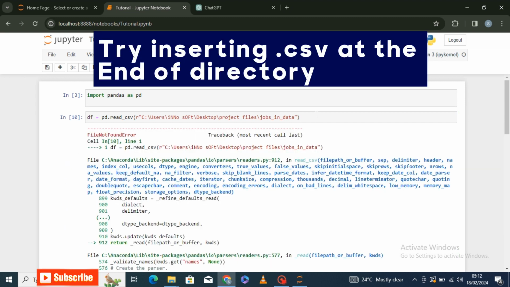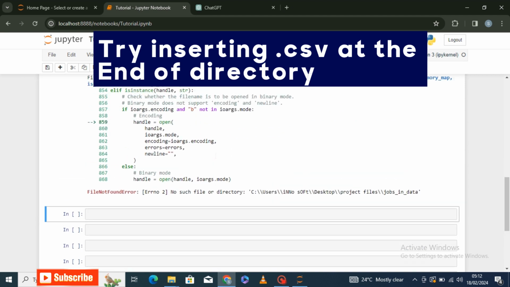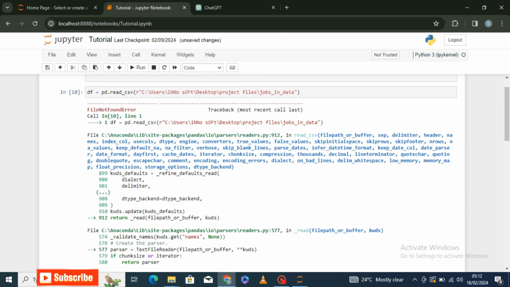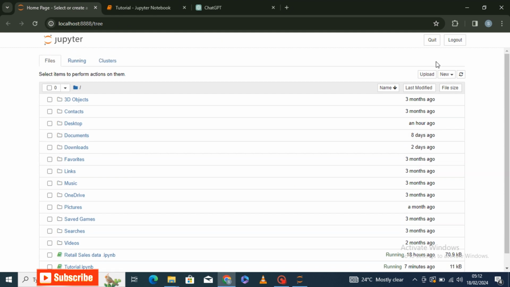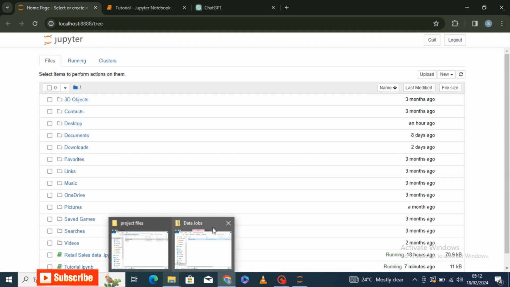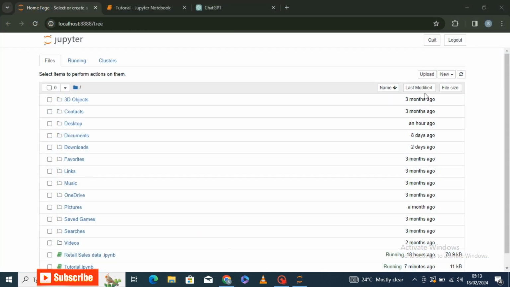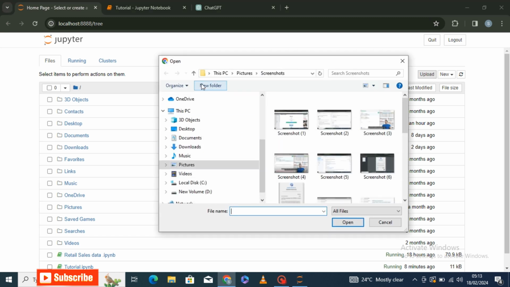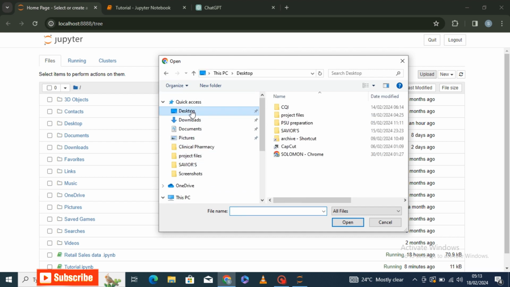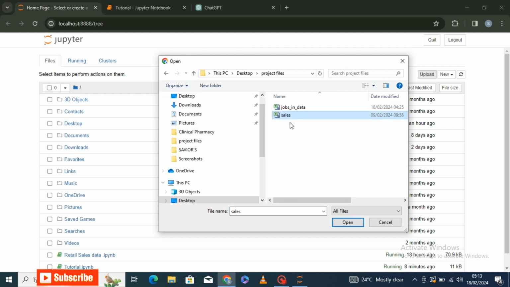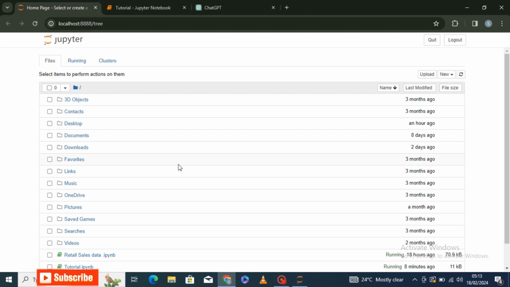So again, it's still saying file not found. So I did try that. It also failed. It could fail for you. But then the other thing you could do is upload the file to your workbook. So let's go upload. Let's go to desktop, project files, and then jobs in data. So let's say upload. So now we have jobs in data.